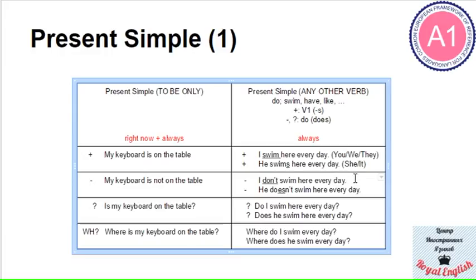So this is a small verb that we basically use to form the negative sentence in the present simple, or, well, questions. Okay? So the positive sentence, as you remember, is I swim. And the negative sentence will be I don't swim. Again, for you, for we, for they, and for I, we always use don't in negative sentences.